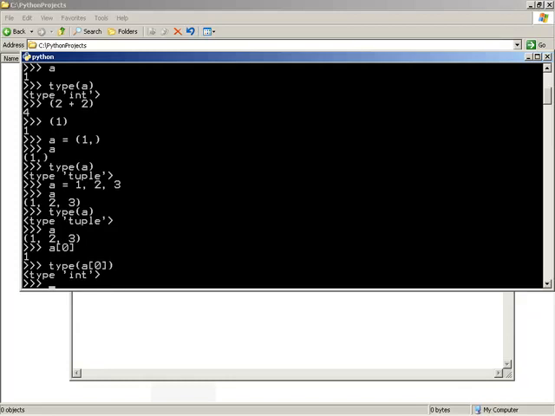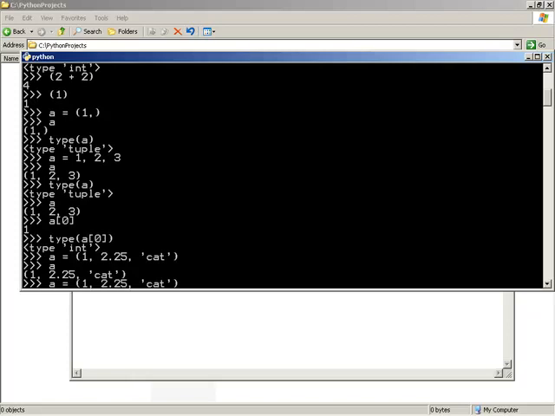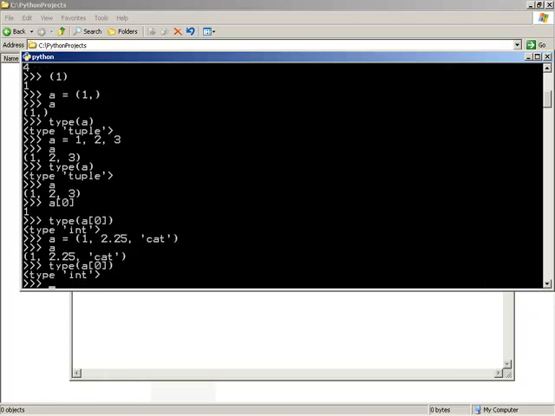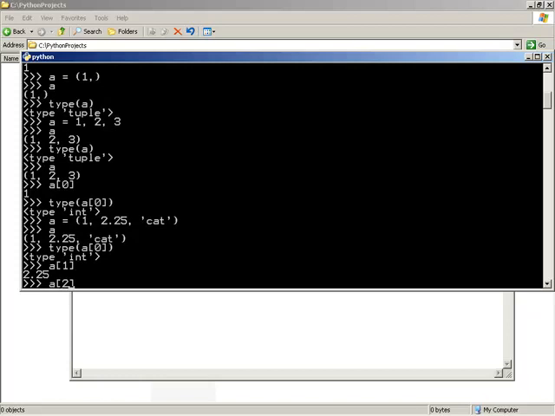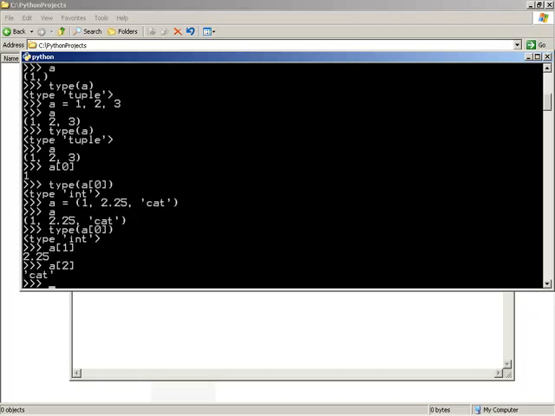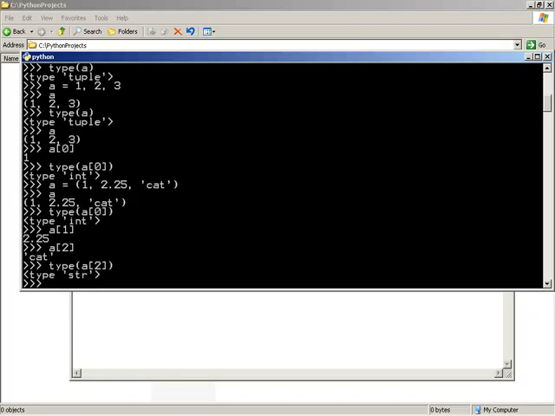As a matter of fact, to take this even further, let me very briefly redefine A as that list where we had tested multiple types, such as an integer, a float, and a string. So let's rerun type A0, still an int. Let's look at other ones. Type A1, that's the floating value, and type element 2. And there's cat. So if we run type of element 2, that is indeed a string. Once again, the idea here is very simple, just the ability to address individual elements by an index.